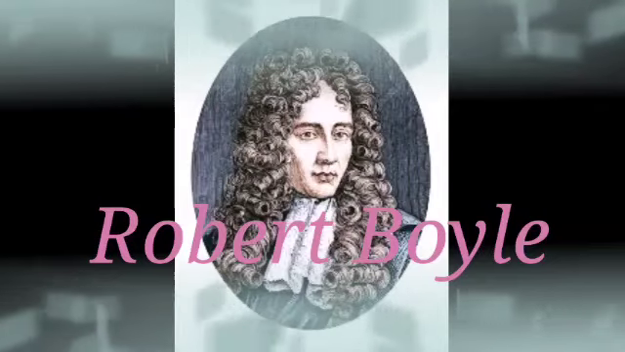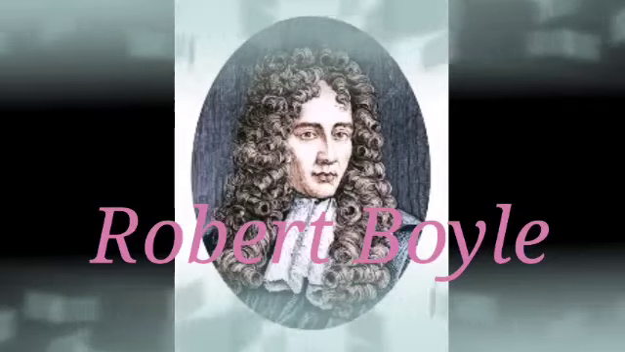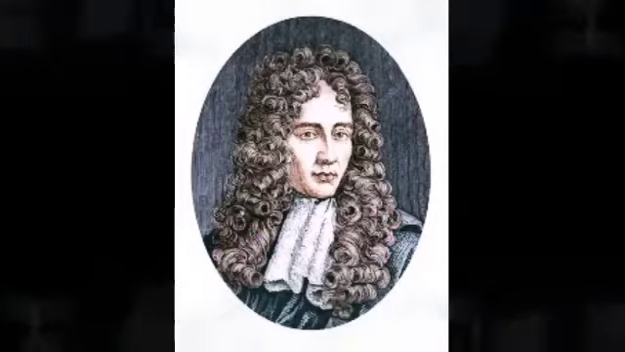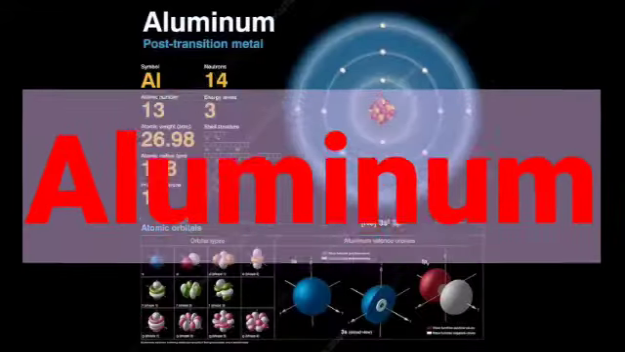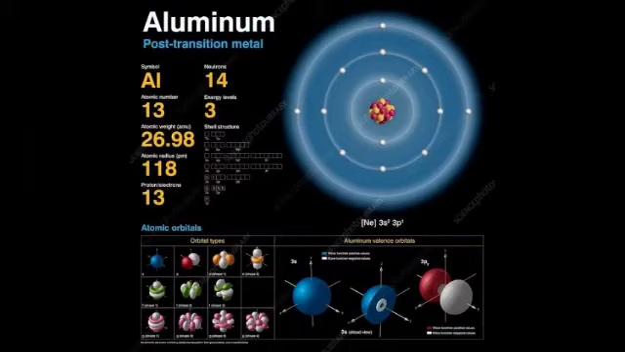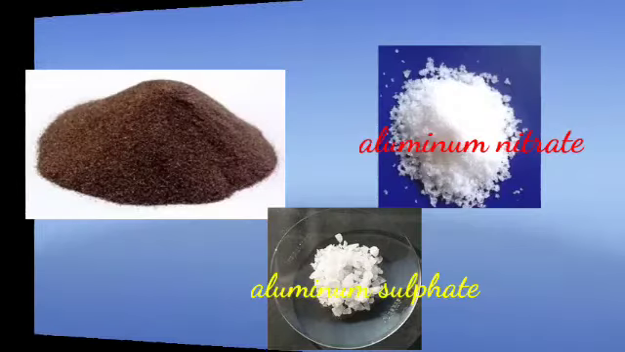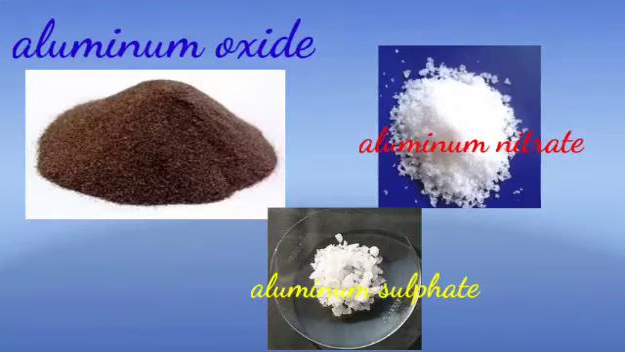This definition can be extended to include the fact that each element is made up of only one kind of atom. For example, aluminium is an element. It is made up of only aluminium atoms. It is not possible to obtain simpler substances chemically from the aluminium atom. But we can make more complicated substances from aluminium, for example, aluminium oxide, aluminium nitrate and aluminium sulfate.